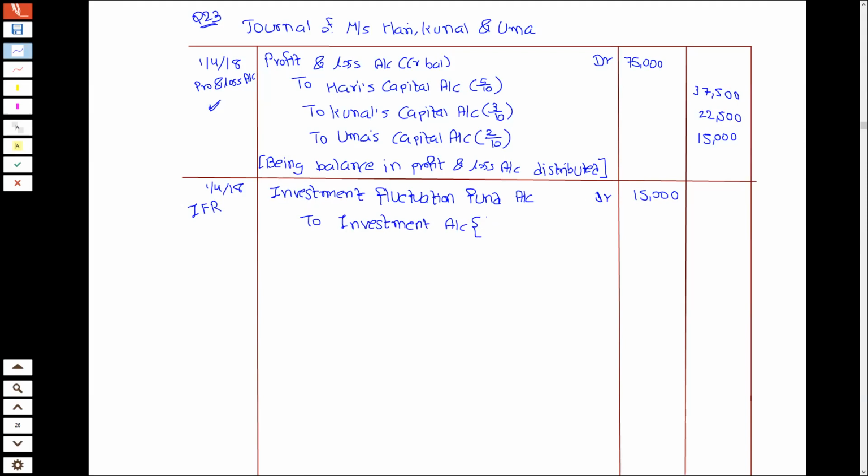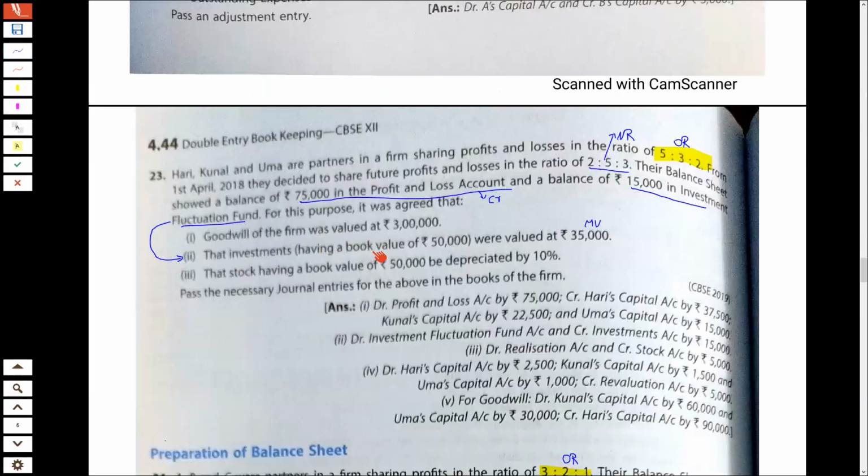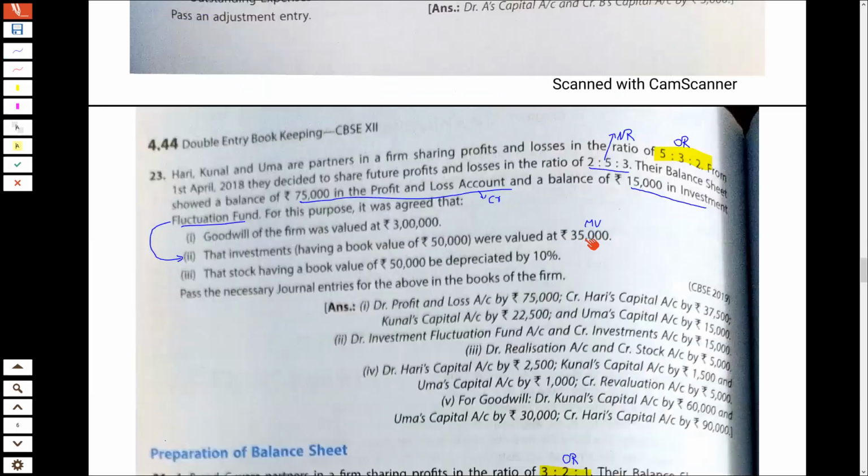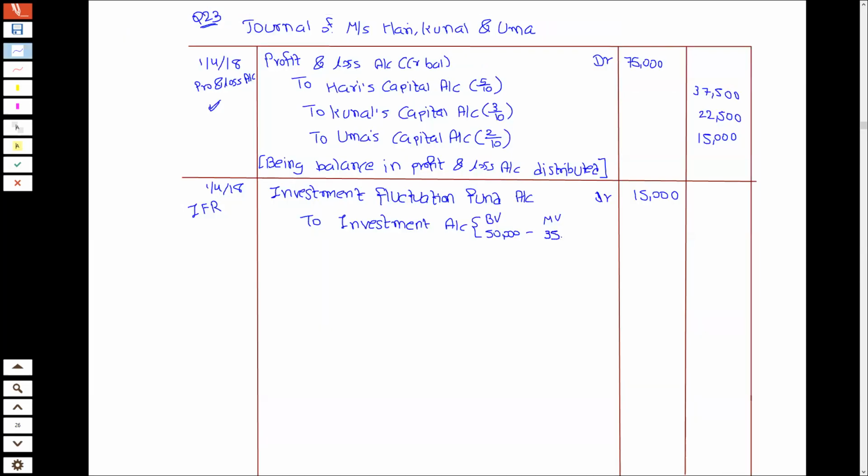If there is a loss, if your book value, in the question it was given book value was 50,000 and market value is given as 35,000. So it means book value minus market value will give you the loss. So investment की value 15,000 से कम करनी है.